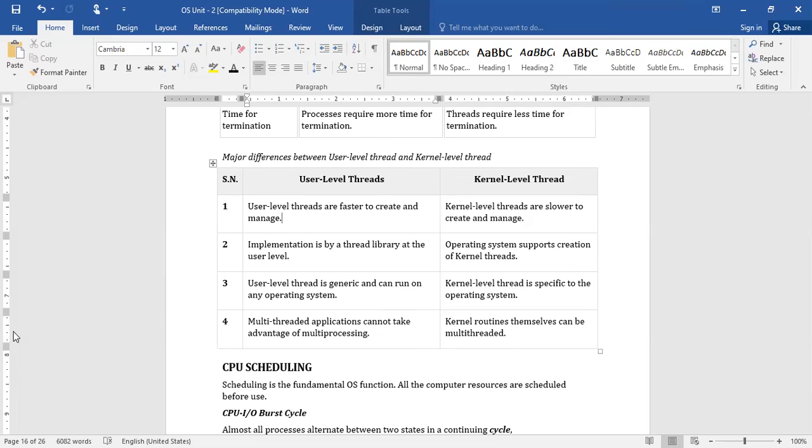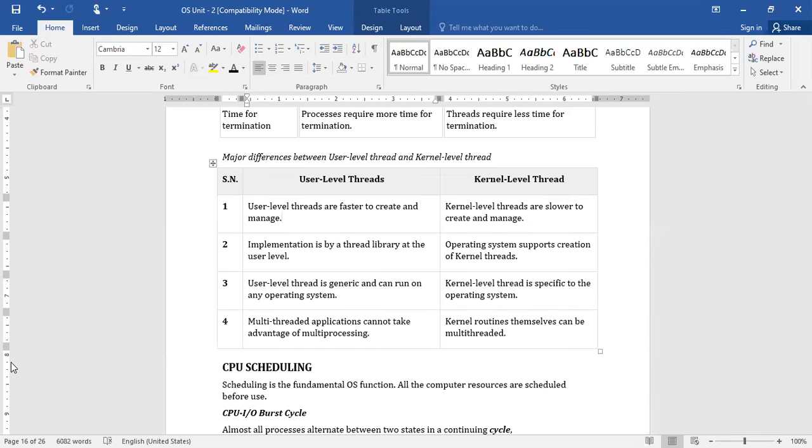User level threads are generic and can run on any operating system because they belong to the application program. For example, if you have created a Java thread, the Java program which you are running in the Windows environment may also be run on the Linux environment. So there is no platform specific user level thread creation. Whereas at the kernel level, meaning at OS level, it should be specific to the operating system.